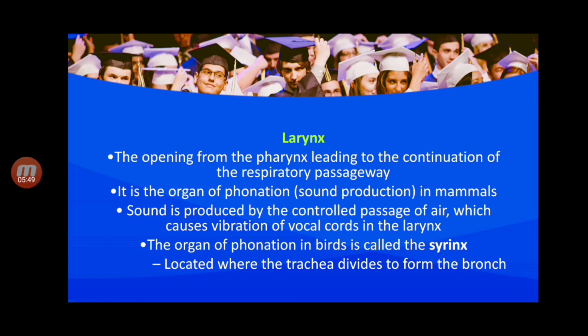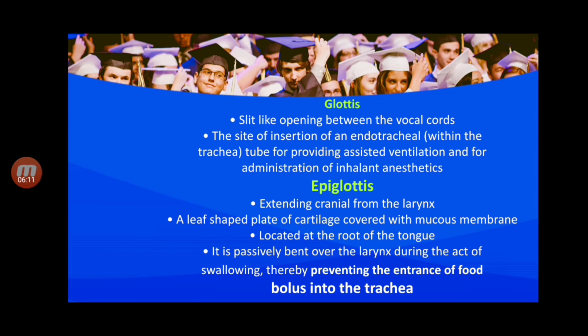It is the organ of phonation. Phonation means sound production in animals. Sound is produced by the controlled passage of air, which causes vibration of the vocal cords in the larynx. The organ of phonation in birds is called the syrinx and is located where the trachea divides into the bronchi.